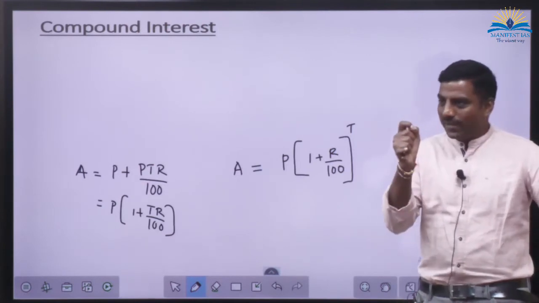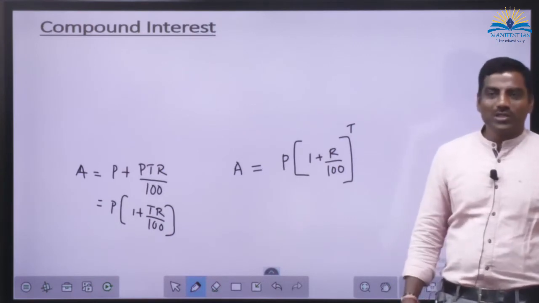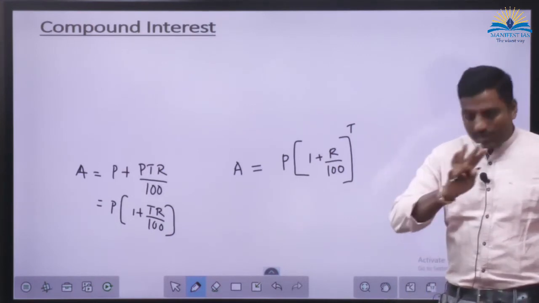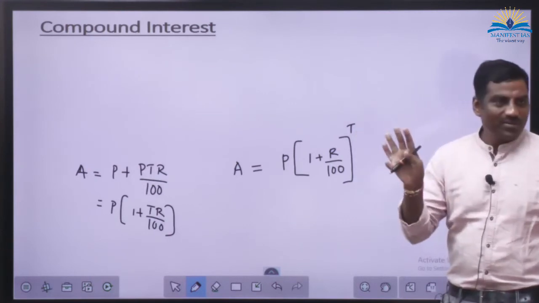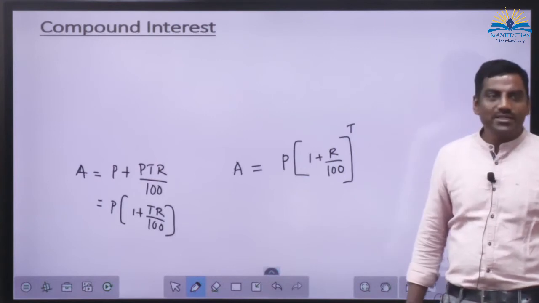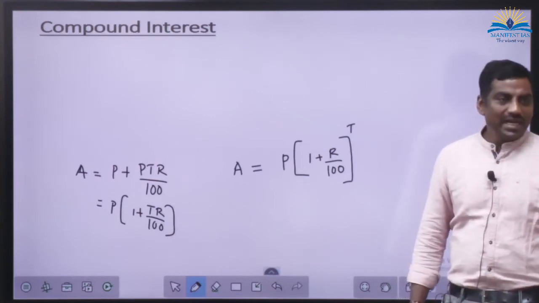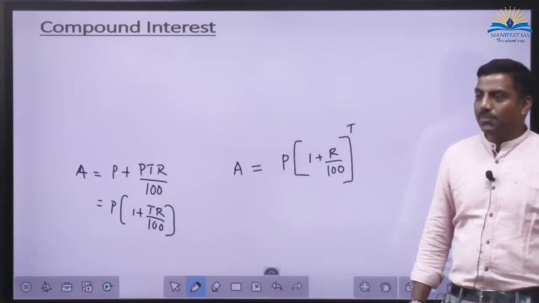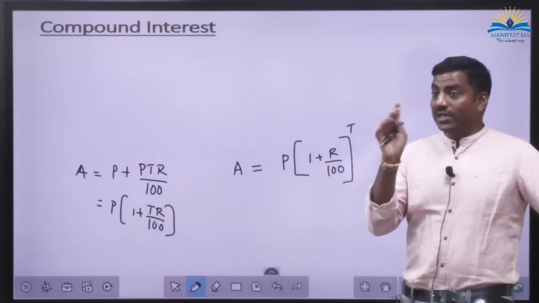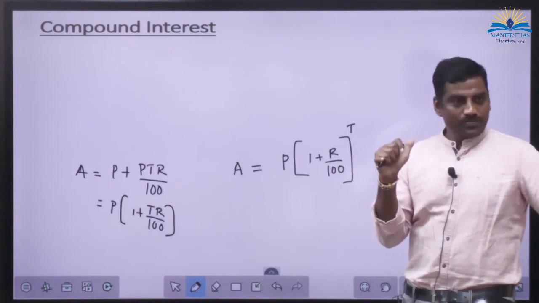So this is the decision making that we have to do in the paper. How much time it might consume. No matter whether it is easy or tough, compound interest usually, how much time will it consume? That should be very clear. Like that, so many things are there. So many problems are there in the whole CSAT, and you would get to know how much time each might consume.